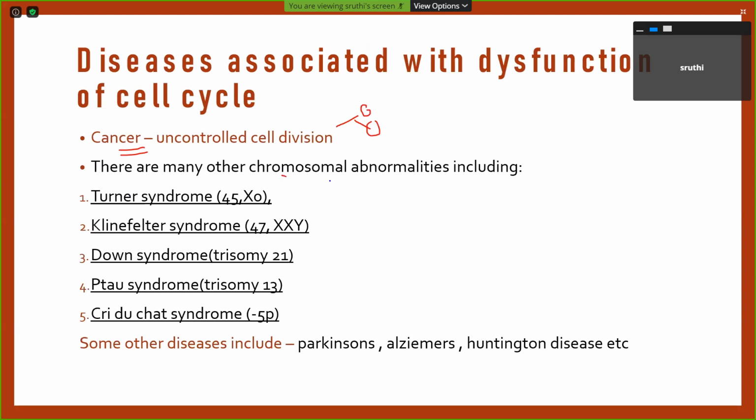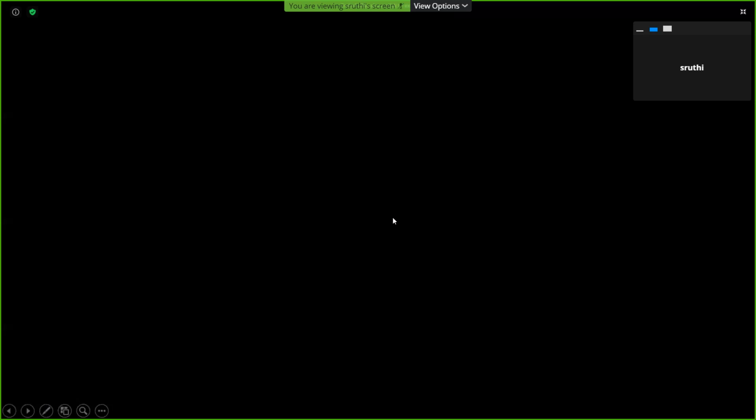Next, there are many other chromosomal anomalies due to the non-disjunction of the chromosomes at the various phases of mitosis or during meiosis. These are Turner syndrome, Klinefelter's, and the important one, trisomy 21, the most common chromosomal anomaly. Other diseases due to some defects in the cell cycle are Parkinson's, Alzheimer's, Huntington's disease, etc. So this is a brief overview about the cell cycle.